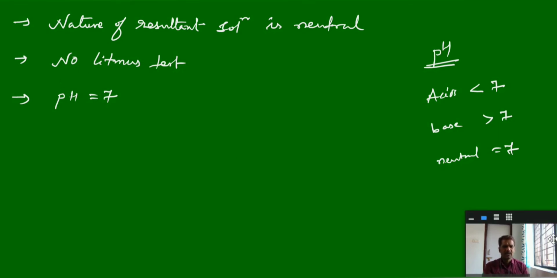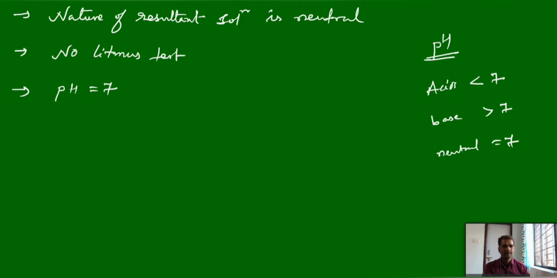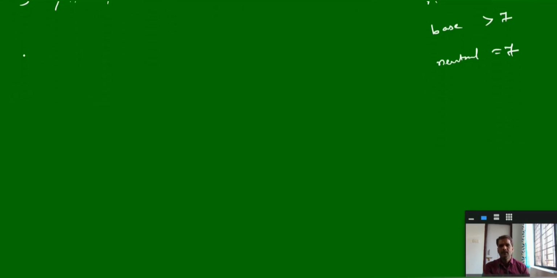We can take so many examples. Why? Because we have the list of strong acids and the list of strong bases. Just take a neutralization reaction between those two, you will get the salt. Okay, this is one type. Second one,